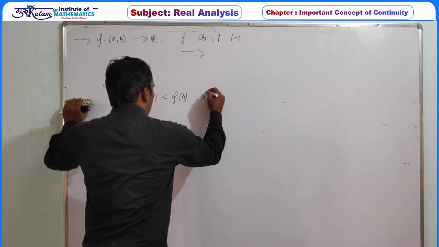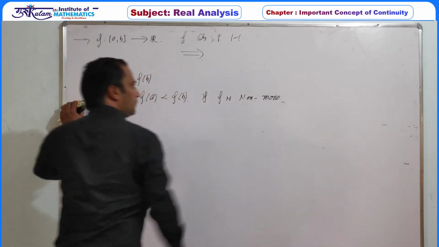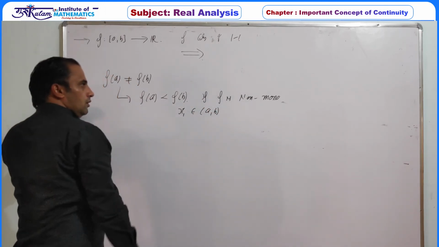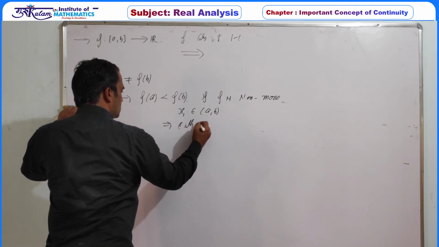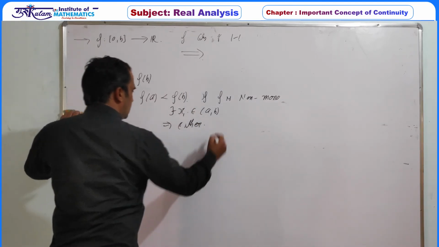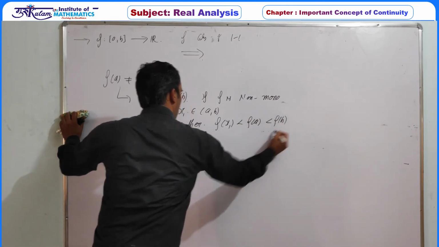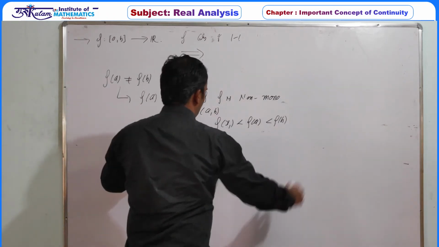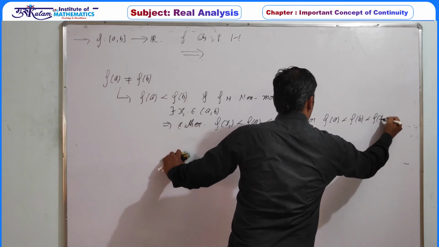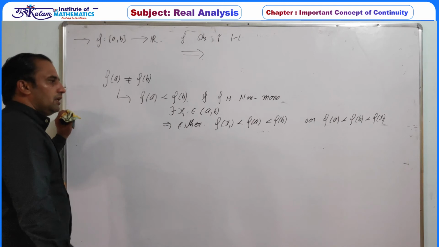Now, if f is non-monotonic, then if we take x1 belonging to the open interval (a, b), this implies that, since f is non-monotonic, there must exist some x1 in the open interval (a, b) such that either f(x1) is less than f(a) is less than f(b), or f(a) is less than f(b) is less than f(x1), because they are never equal since the function is one-one. So either of these properties must hold.